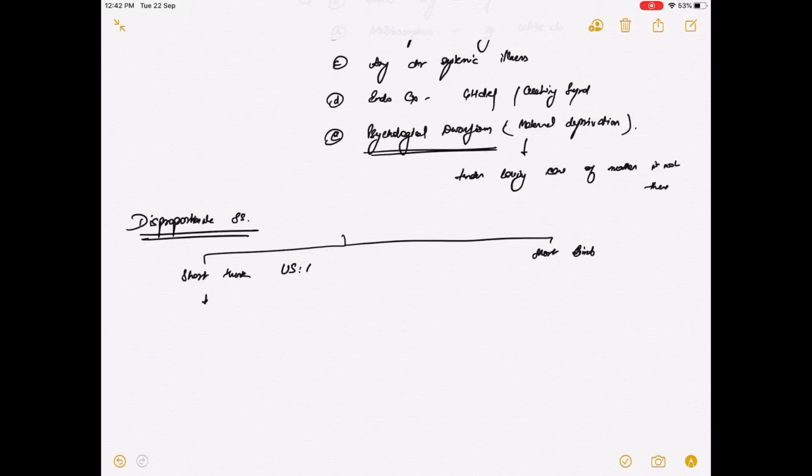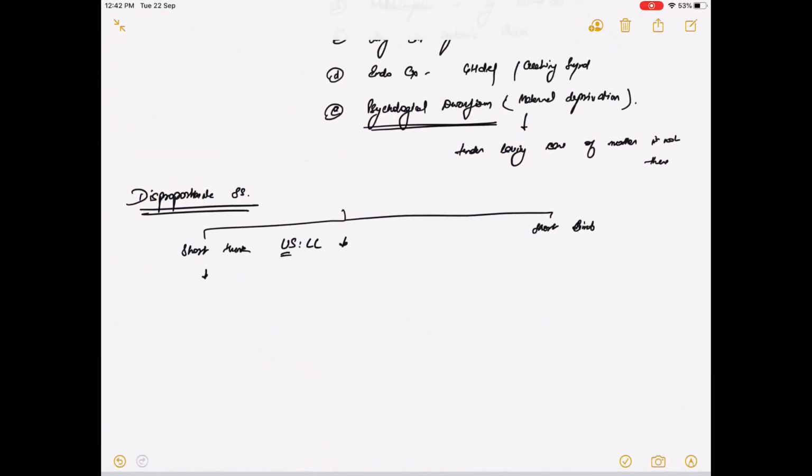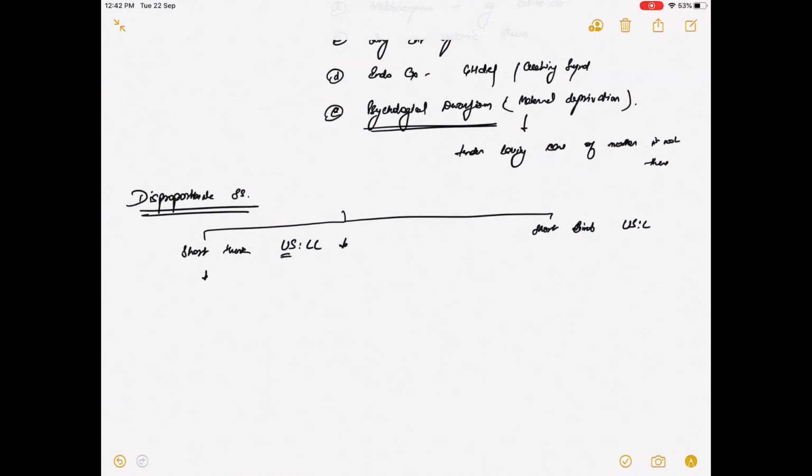Upper segment versus lower segment. When the trunk is short, the upper segment is short, so this ratio will decrease, and when limbs are short, the upper segment will be relatively long, so the ratio will increase. So what are the causes?